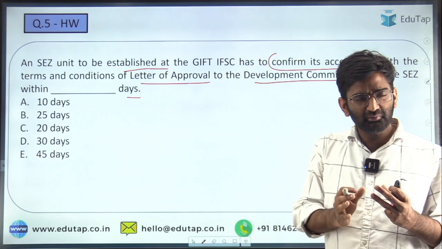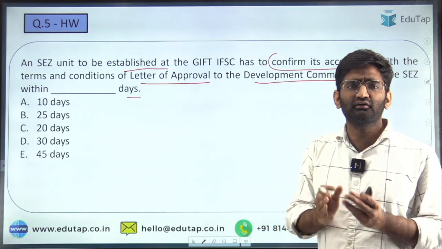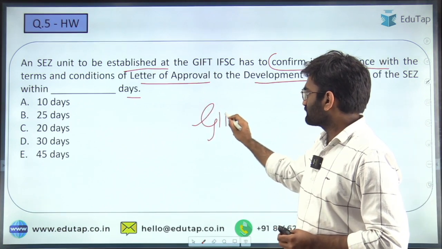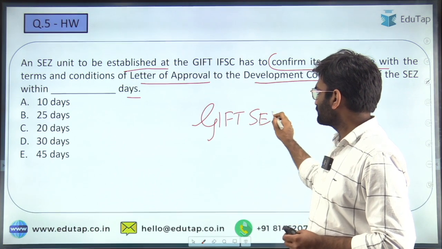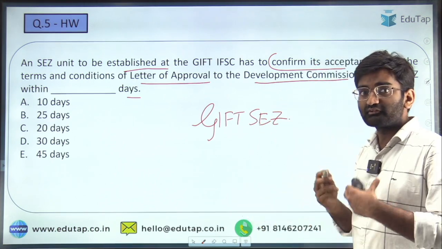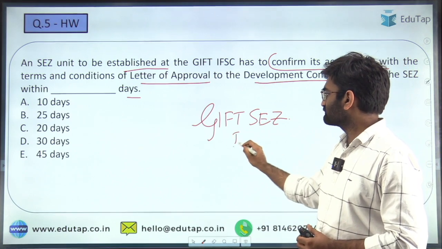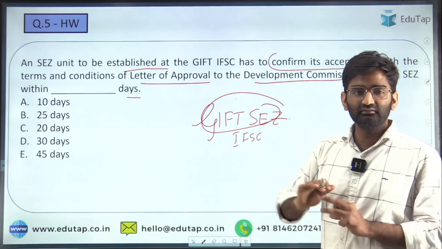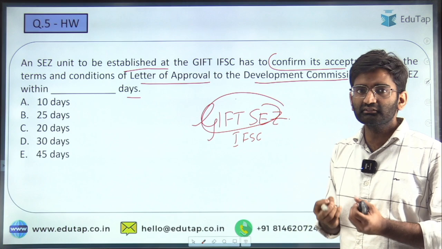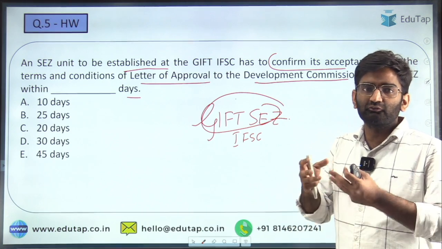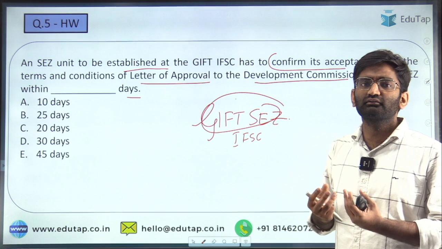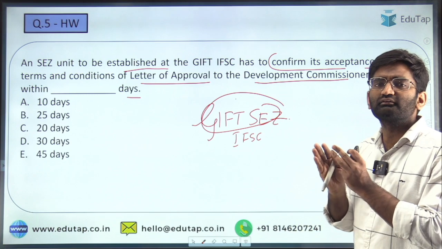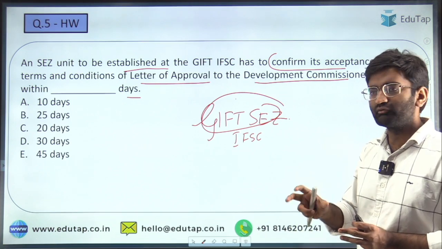So there is this process by which a unit in a SEZ, which for all of our purpose is the GIFT SEZ. Here, if at all a unit is to be established, because as we know, the GIFT IFSC is within the GIFT SEZ, the Special Economic Zone. So for a unit to be established here, there is a procedure. And as part of that procedure, there is a letter of approval with respect to whatever the conditions that the unit or the entity that wants to establish a unit is required to follow. That letter of approval is given.